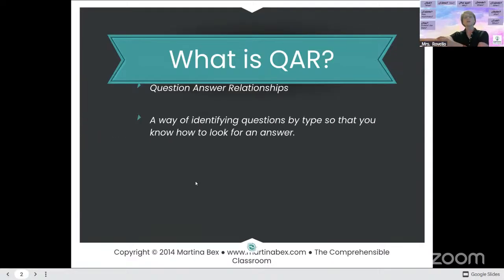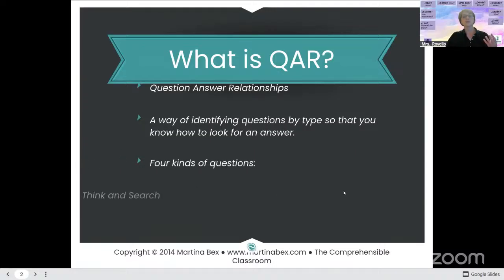QAR is a way of identifying questions by type so that you know how to look for an answer. Because when I ask you questions about whatever it is we're reading, you'll need to know how to look for an answer.